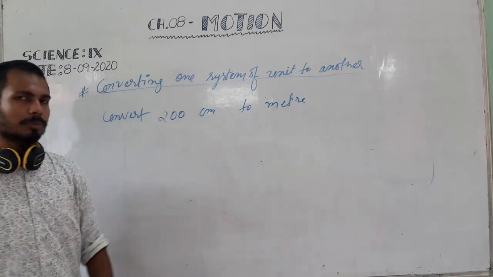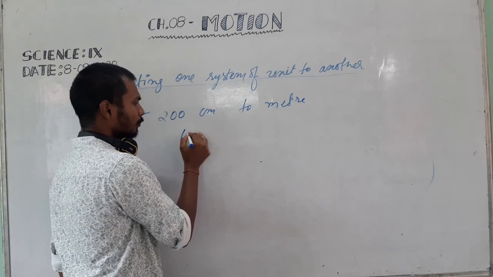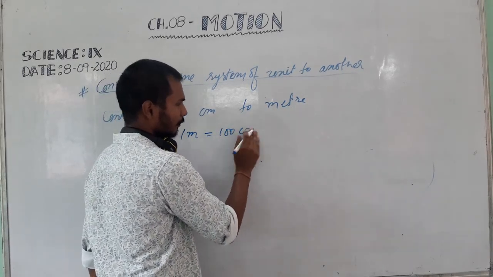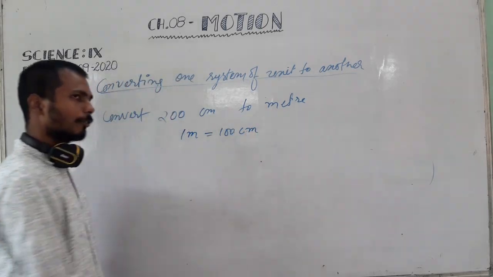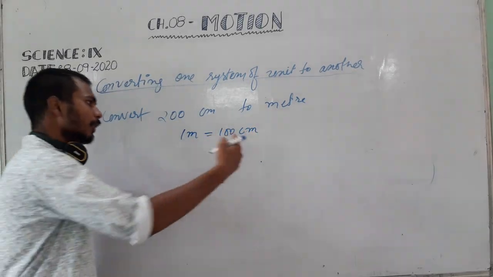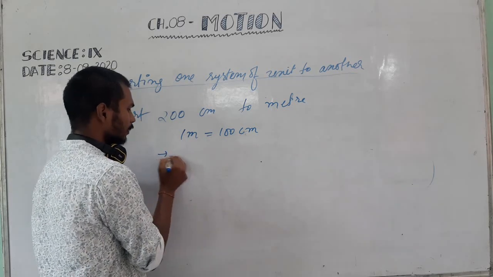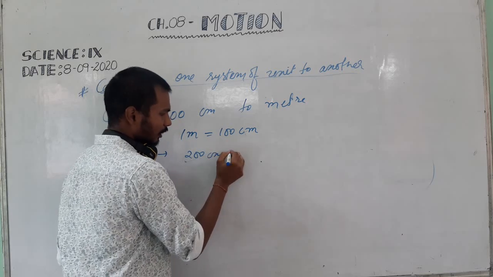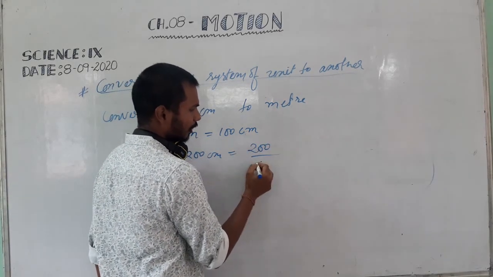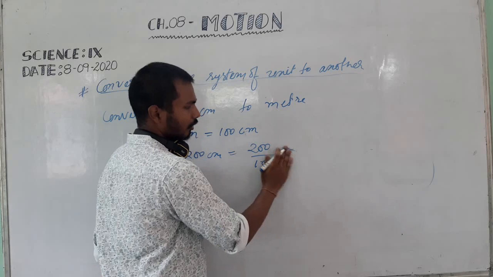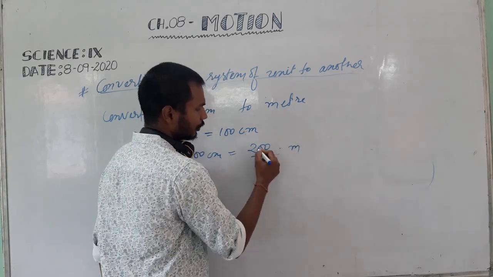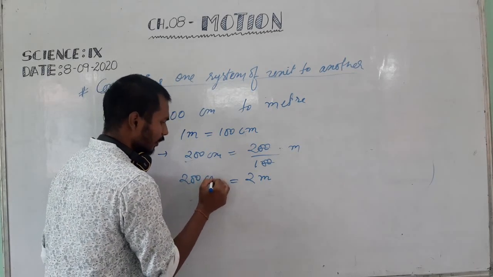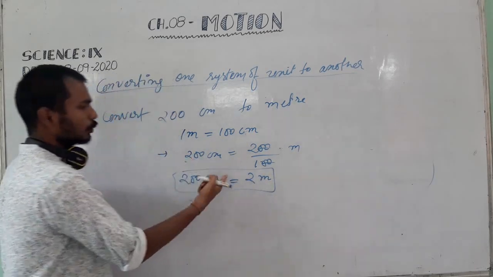We have 1 meter is equal to 100 centimeter. So 200 centimeter is equal to 200 divided by 100 meter. Zeros cancel, this is equal to 2 meter. It means that 200 centimeter is equal to 2 meter.